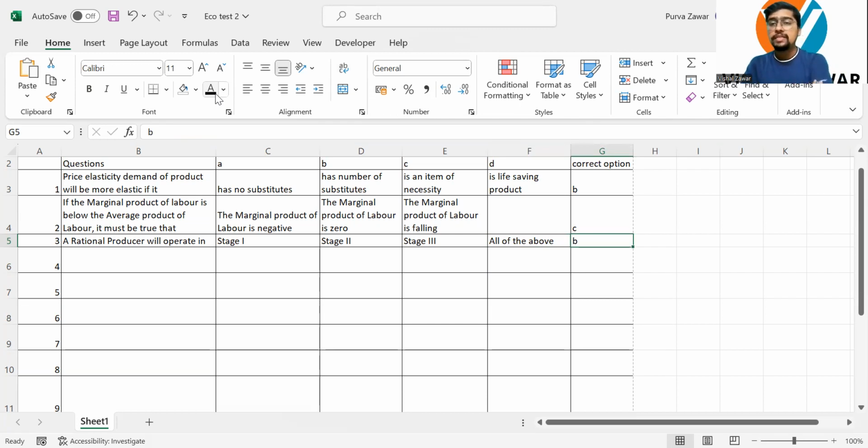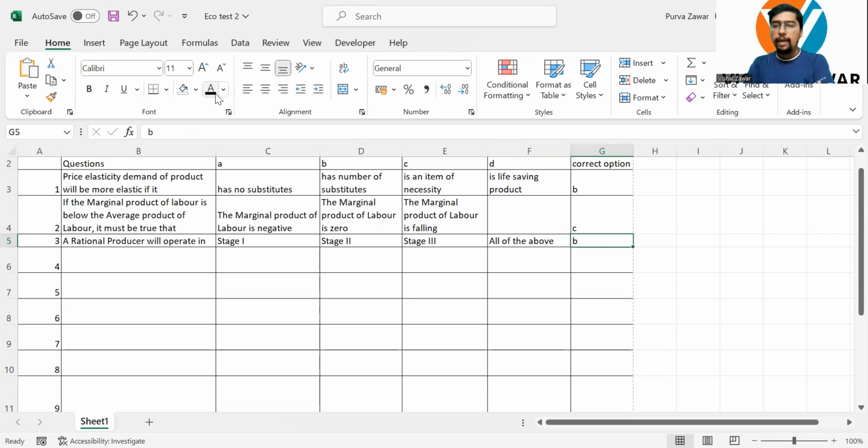Yes, the correct option is stage 2. Stage 3 is not recommended because in stage 3 you are having negative returns or declining returns, we can say. The returns are falling. So we should not be going in stage 3.